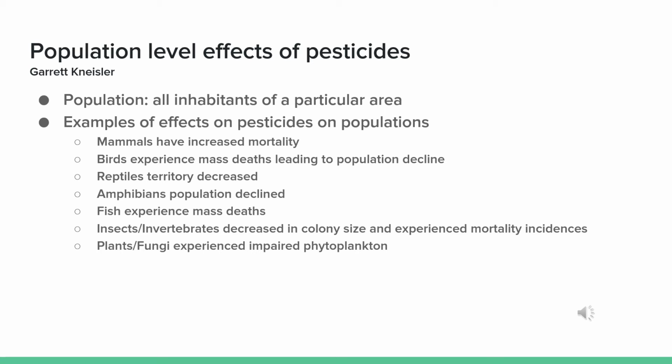Examples of effects of pesticides on populations are in figure 2, where mammals have increased mortality, birds experienced mass deaths leading to population decline, reptile territories decreased, amphibian populations declined, fish experienced mass deaths, and insects and vertebrates declined in colony size and experienced mortality incidence. Plants and fungi experienced impaired phytoplankton.